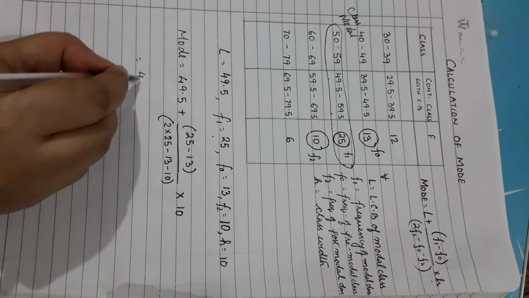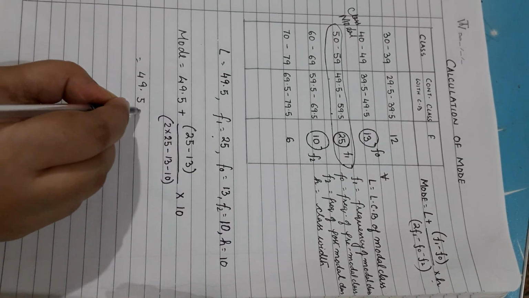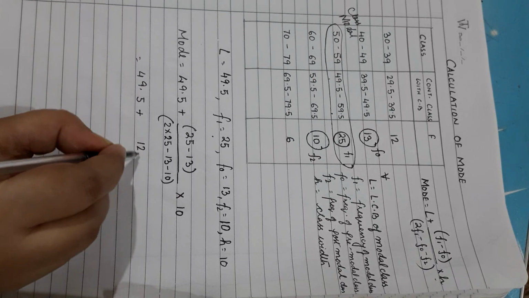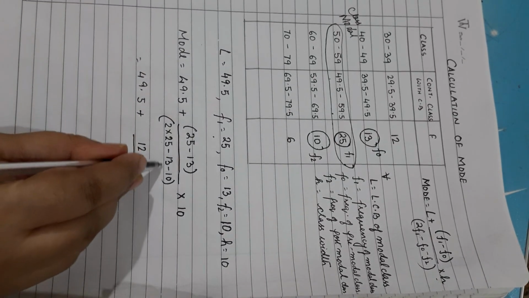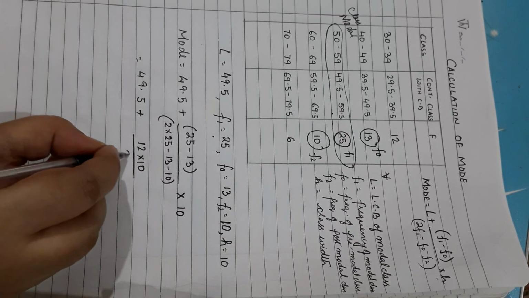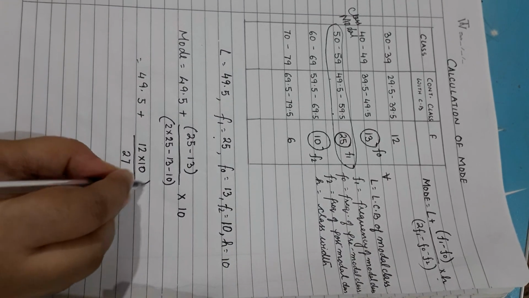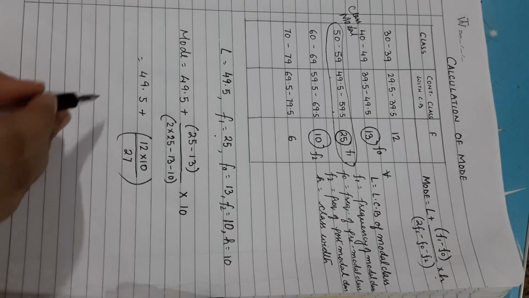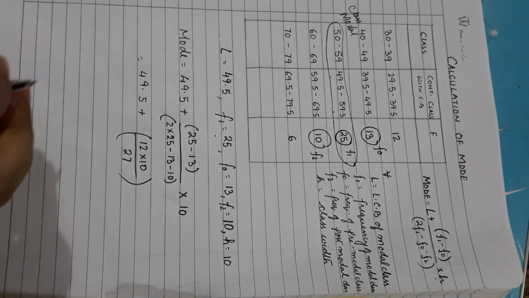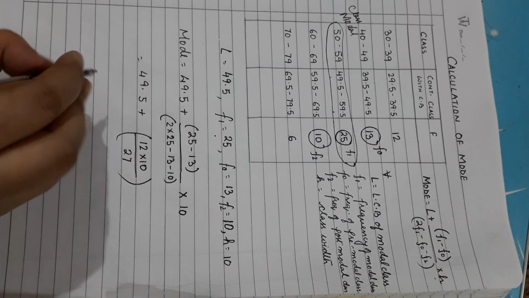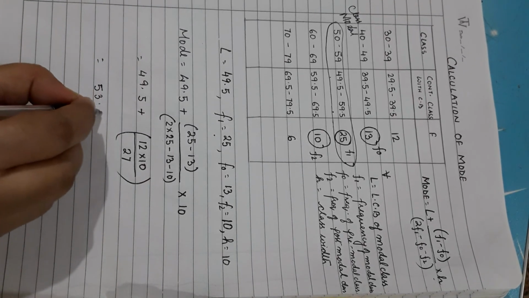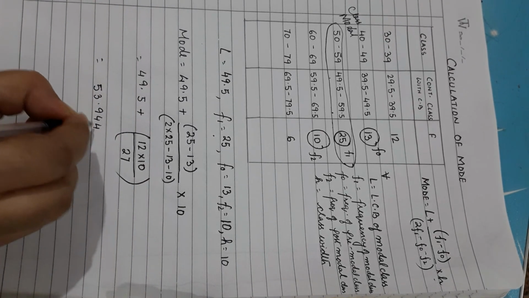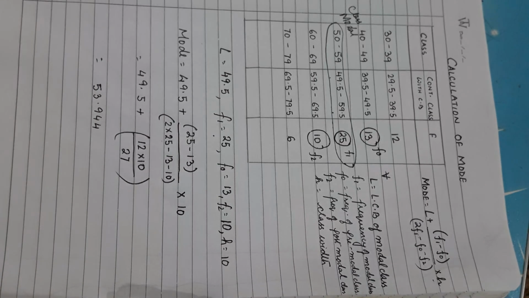So we got 49.5 plus 12 into 10 by 50 minus 23, which is equal to 27. So the value is 49.5 plus 120 by 27. The value is 53.944. So that is the value of mode.